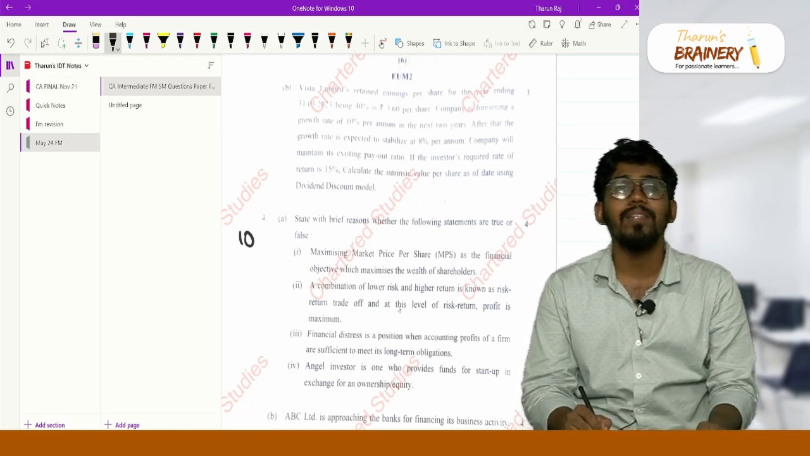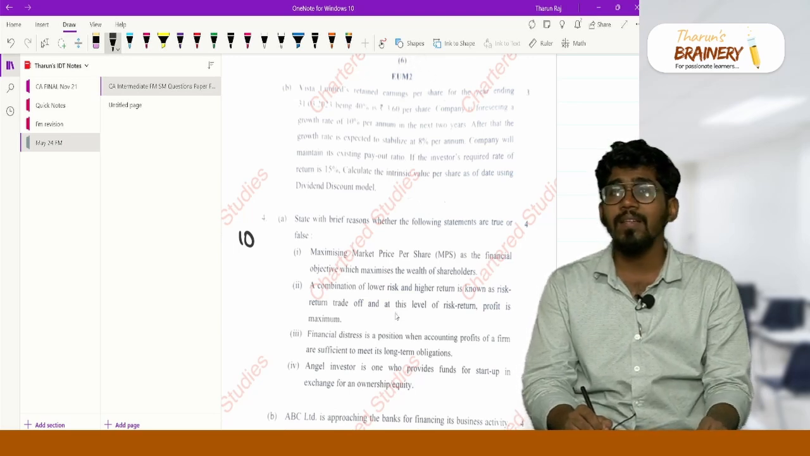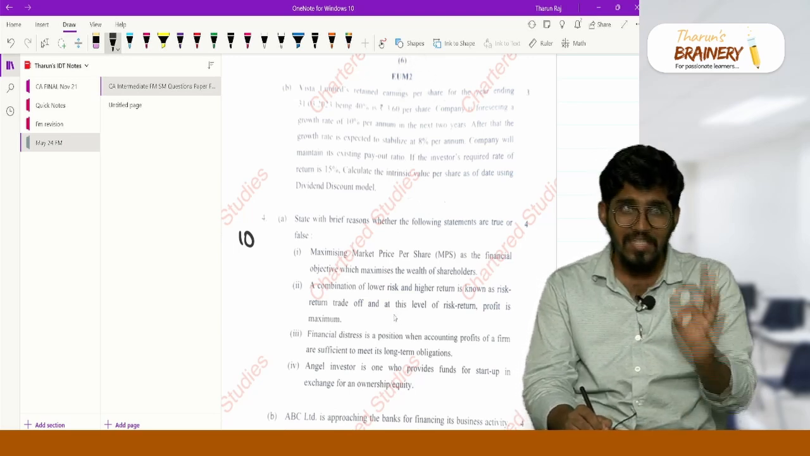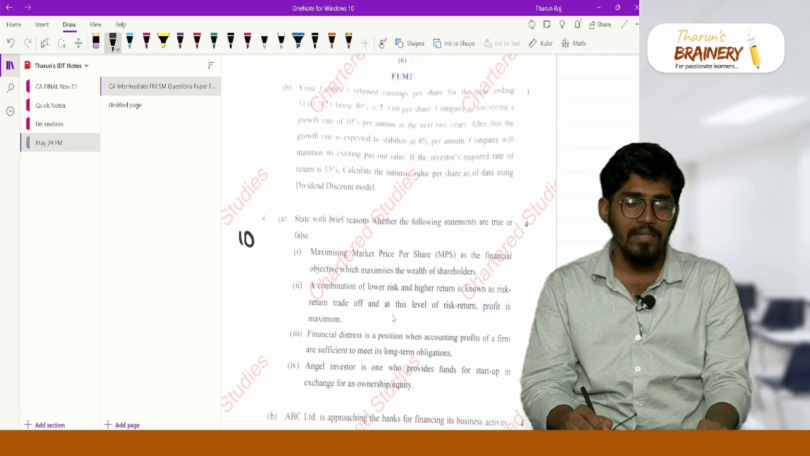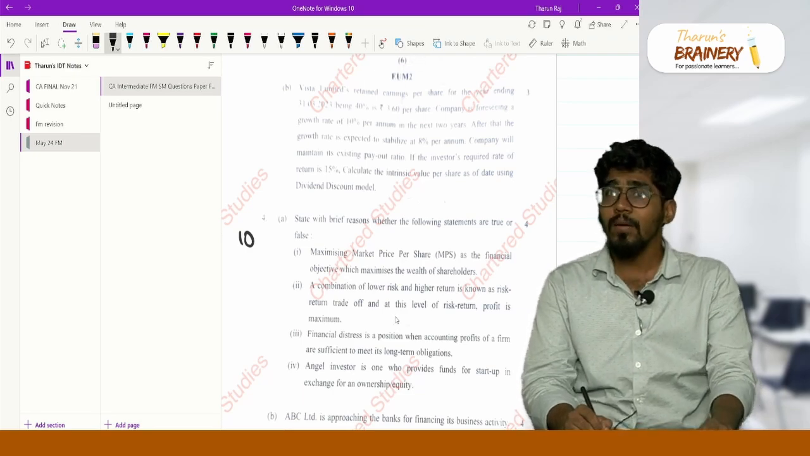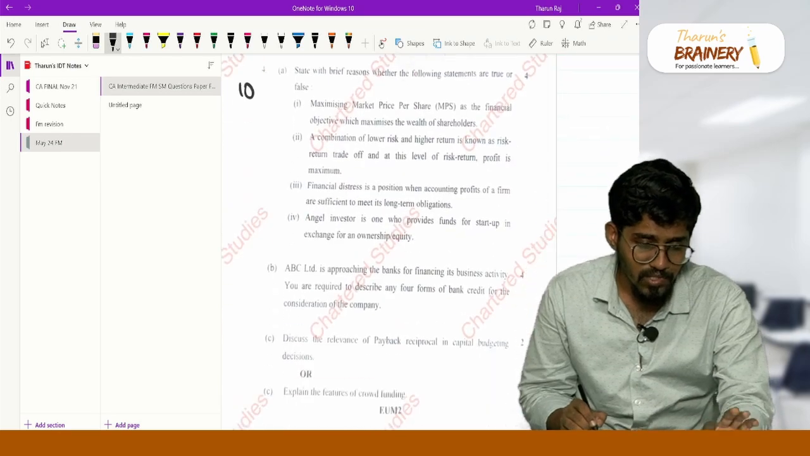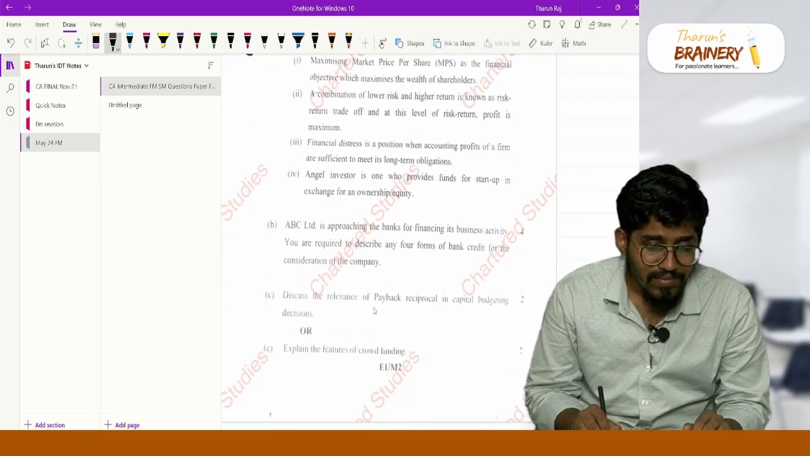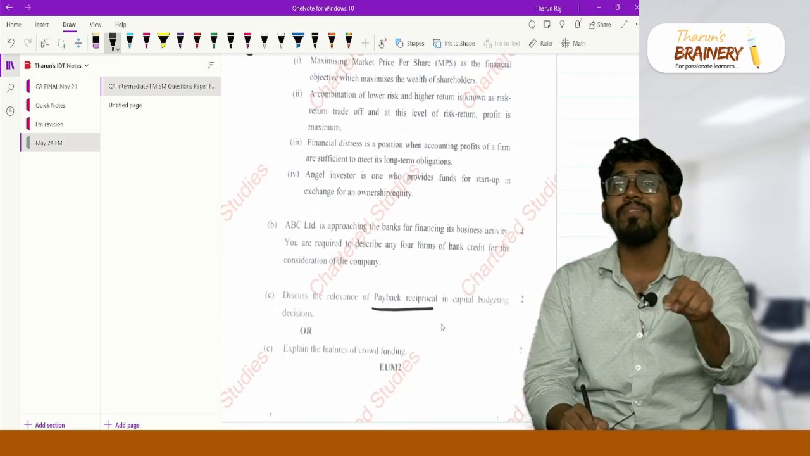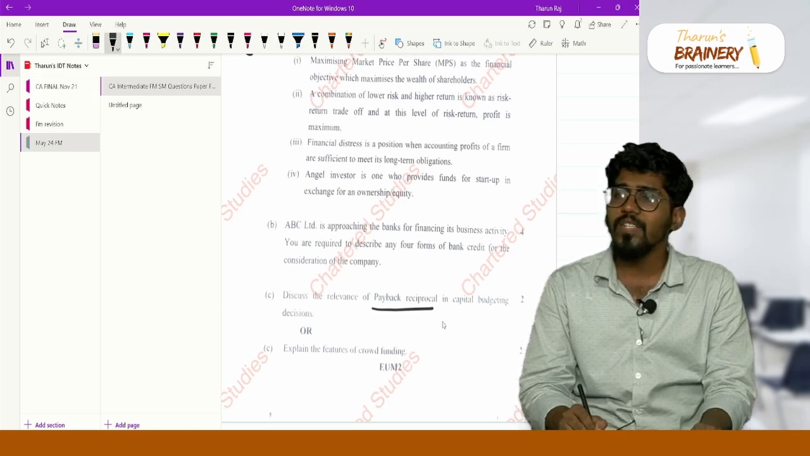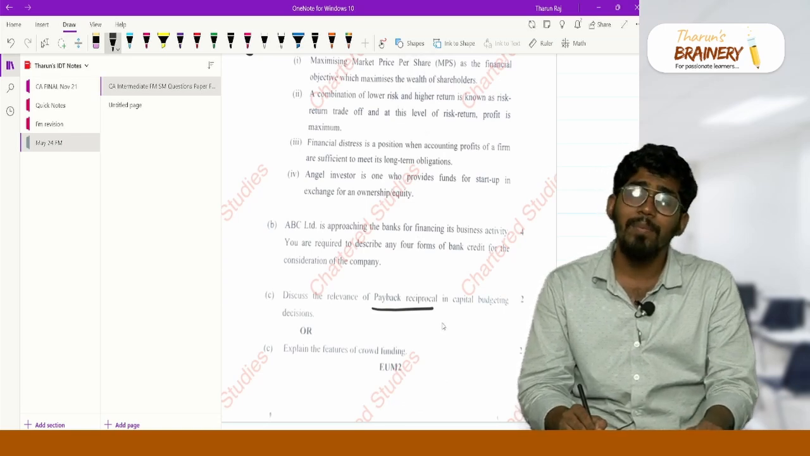So see, 20% weightage is given for theory. I always say in the class that 20 to 25% weightage is given for theory. All the others are from practical. And theory doesn't mean that theory will come only from the first and second chapter. Theory can come from any chapter. Now see this question: Discuss the relevance of payback reciprocal. This is from the investment decision chapter. People think there is no chance of theory in the investment decision chapter, but theory will come.